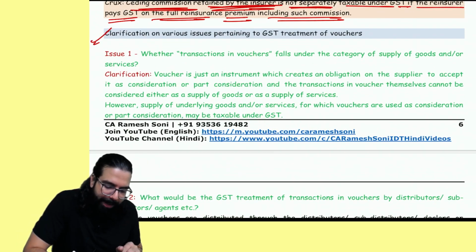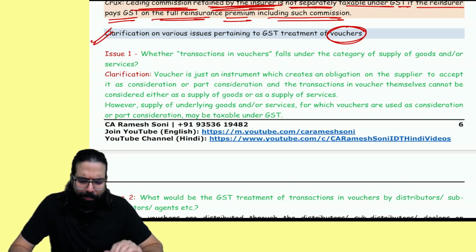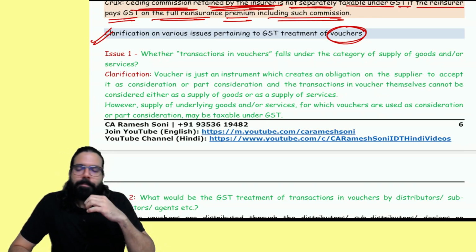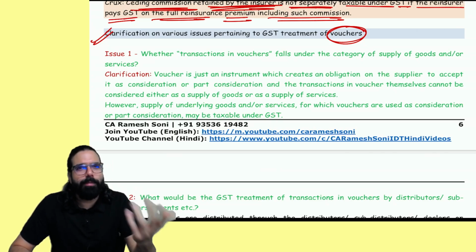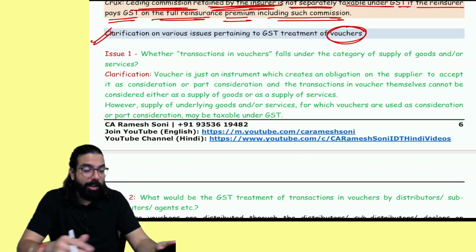Chalo, let's go ahead. The next one, see, for vouchers one small clarification has come. For vouchers lot of issues were there, lot of doubts were there, lot of thoughts were there, where students used to tell me, sir, for voucher, what if voucher is not redeemed? What if voucher is redeemed?